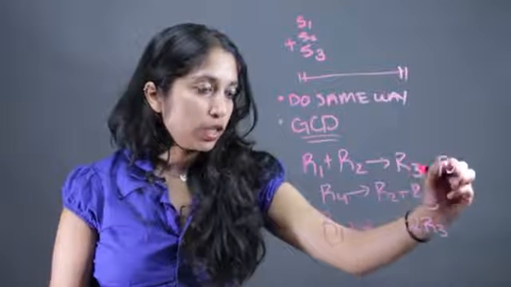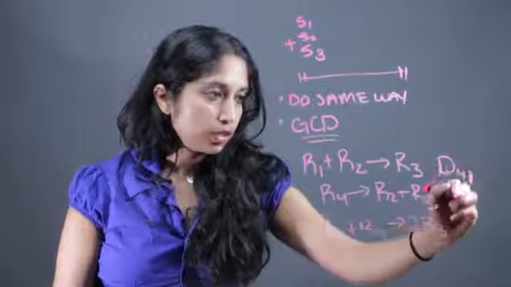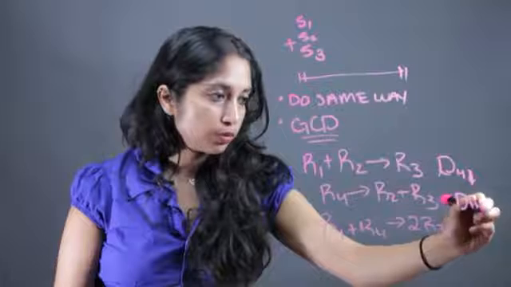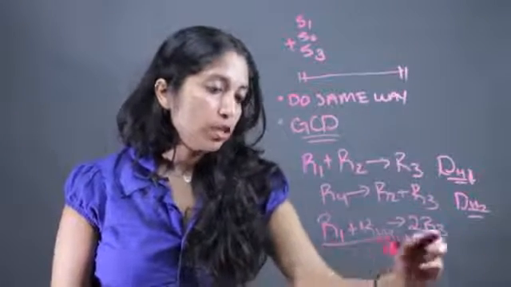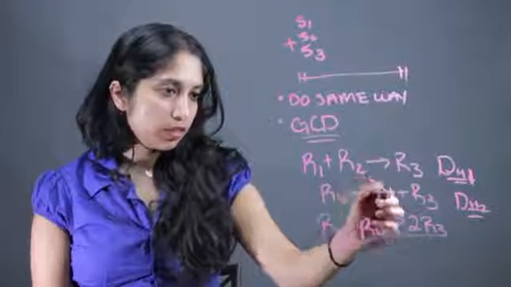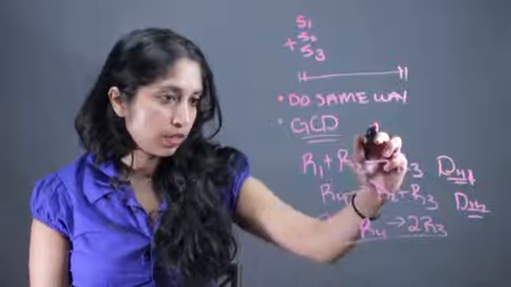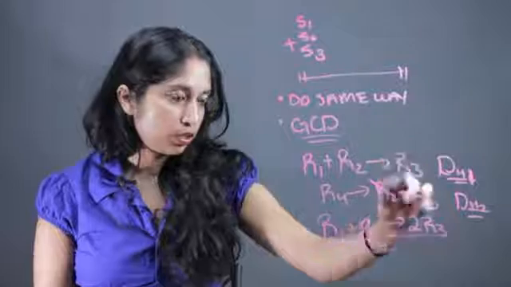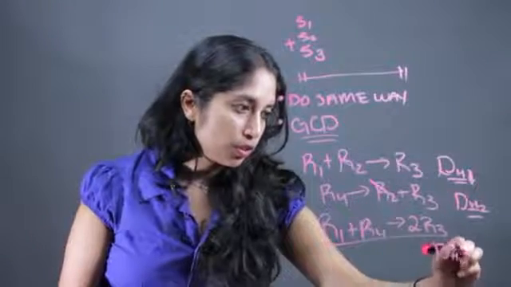And we had each change in enthalpy, which I'm denoting by DH sub 1 and DH sub 2. So these are the little enthalpies we were given. Now if I just want to find the enthalpy for this reaction, I can see right here these terms cancel out. I don't have to mess with any fractions. It's really simple. I would just add everything up. R1 plus R4 leads to 2R3. And then my answer would just be DH1 plus DH2.